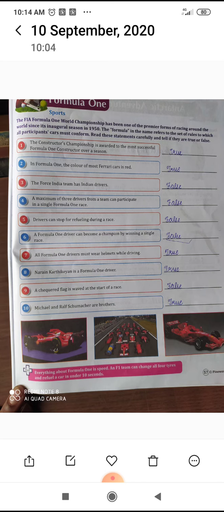So this is a car race, Formula 1 car race, and these are the questions related to championship. So we have completed these two topics.